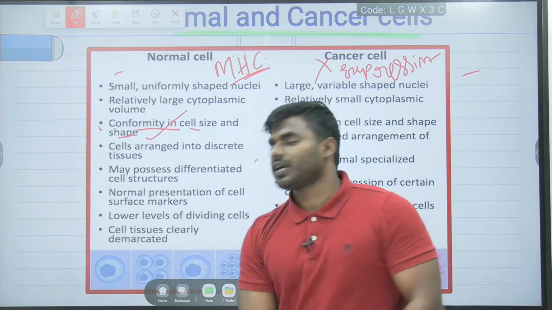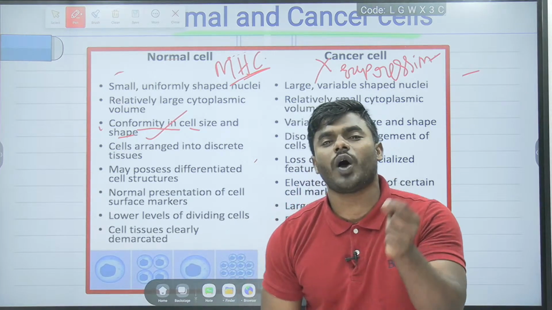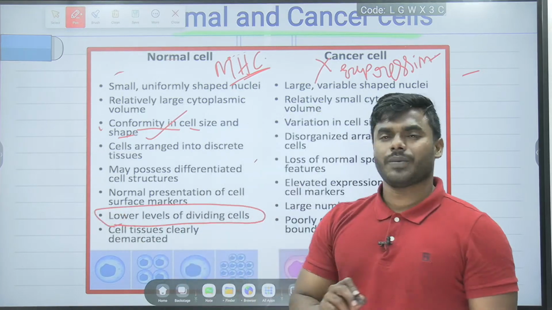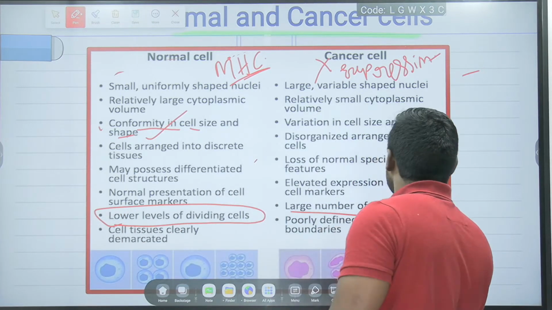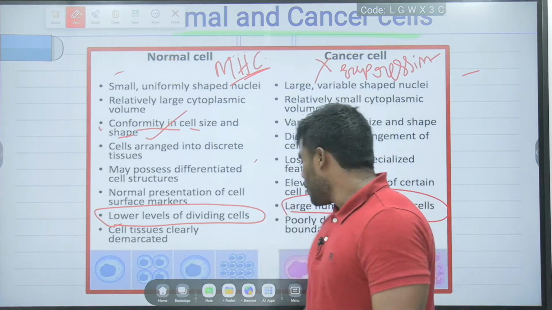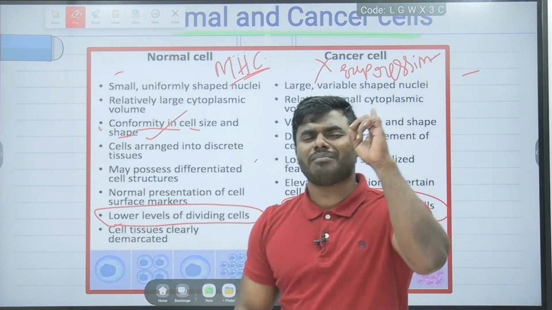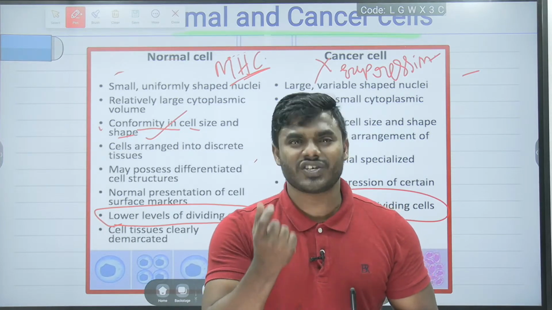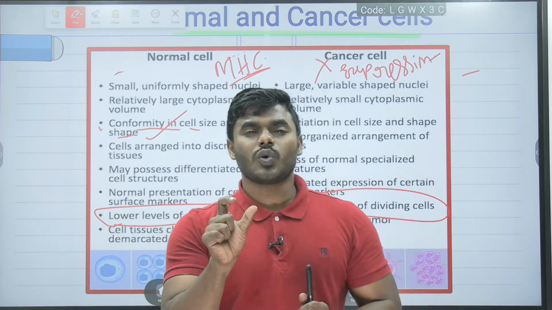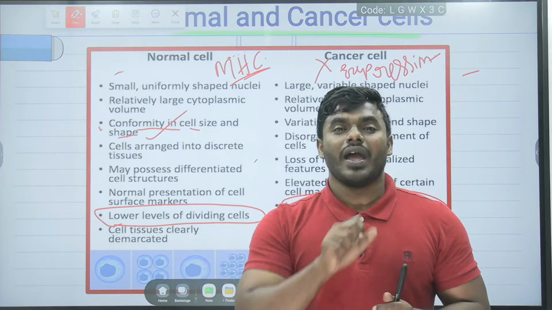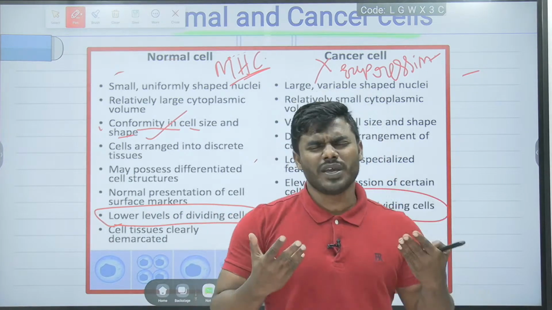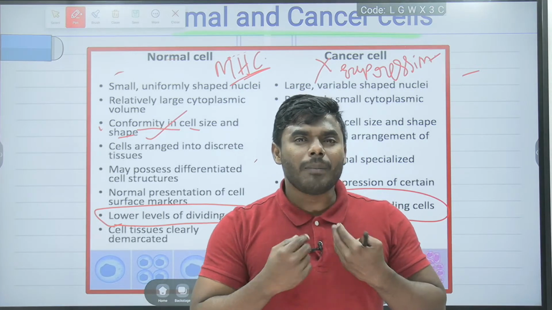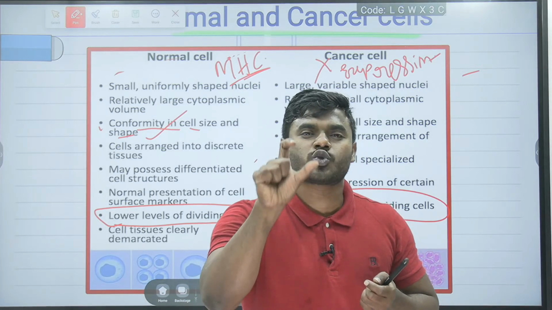Among all, the most important and significant point: lower levels of dividing cells and larger number of dividing cells. I can say that among all, this is the major point. Our cells are designed in such a way that they undergo division only for a limited time, a limited period. What do you mean by that? We all know, friends, how many times the cell has to divide.